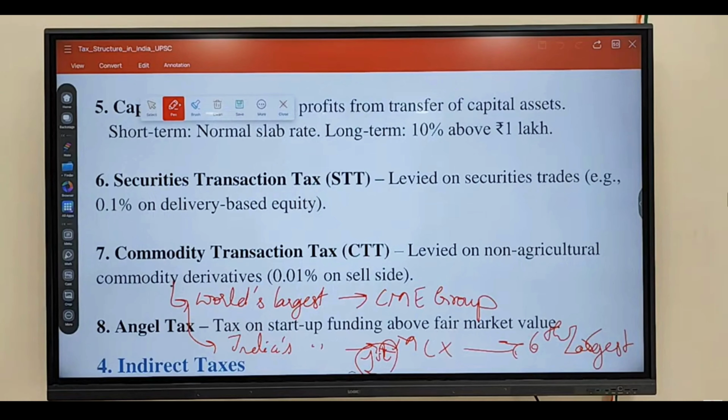There are base metals like aluminium also traded here. Write down aluminium also in that list. Copper, lead, nickel, zinc.